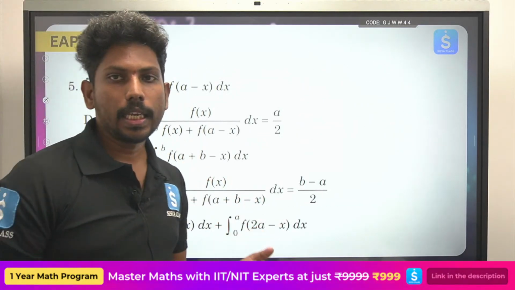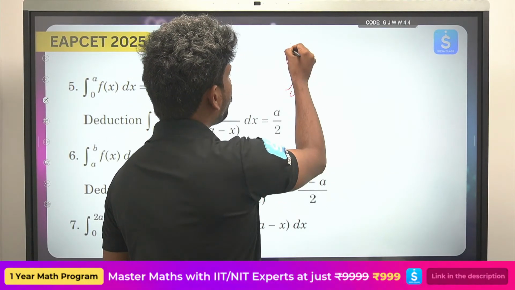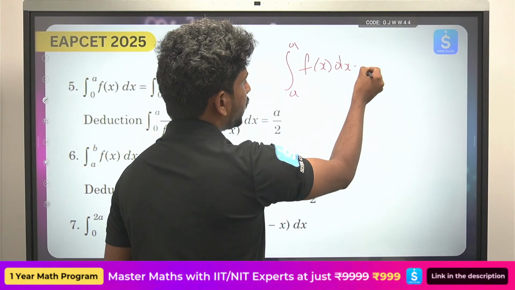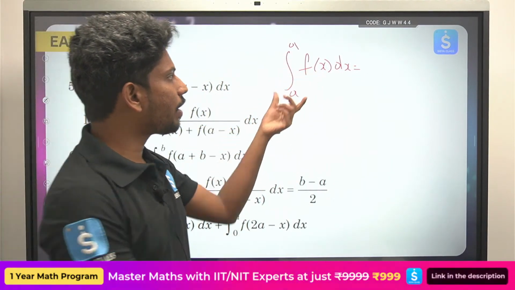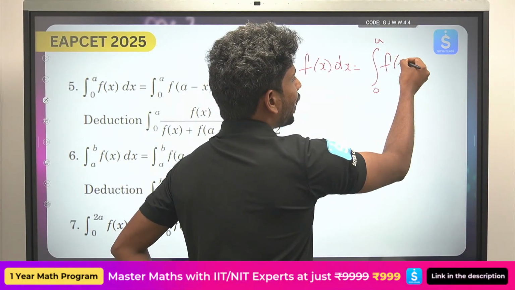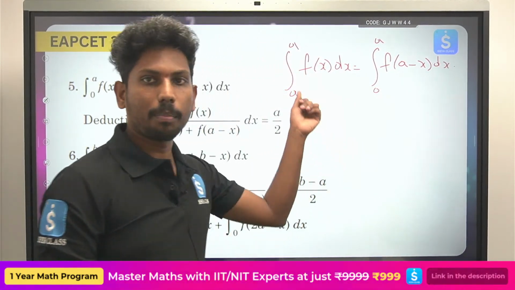Next, integral 0 to A f of x. Okay, this is an important property, please use this property. Integral 0 to a f of x can be written as integral 0 to a f of a minus x. Okay, it doesn't matter even if you subtract from the upper limit of the integral.